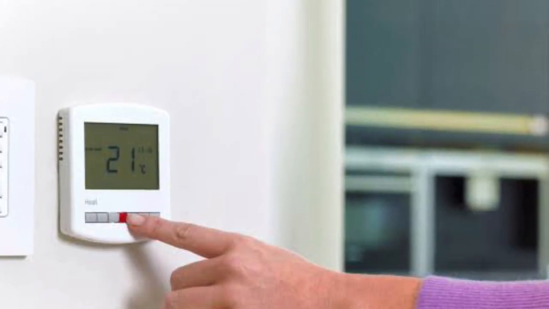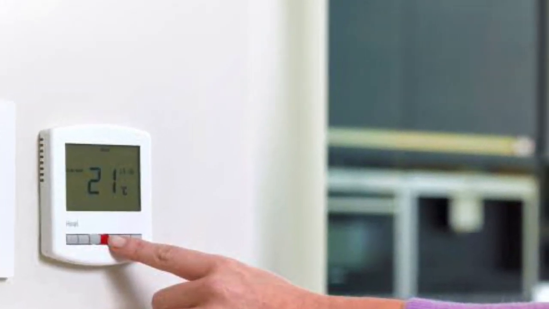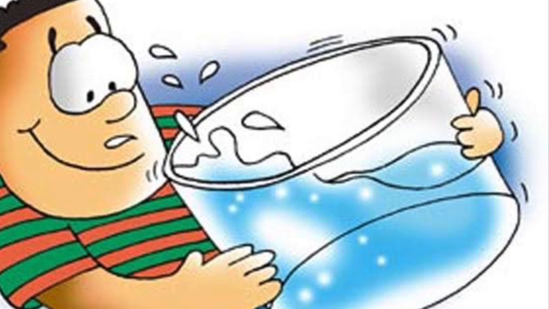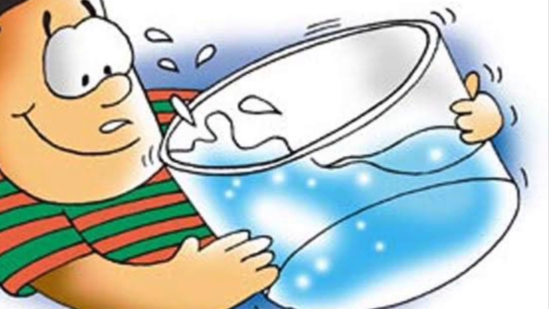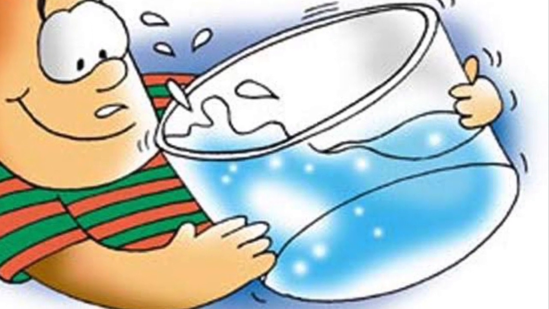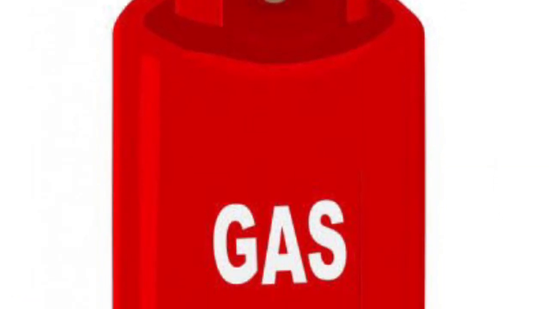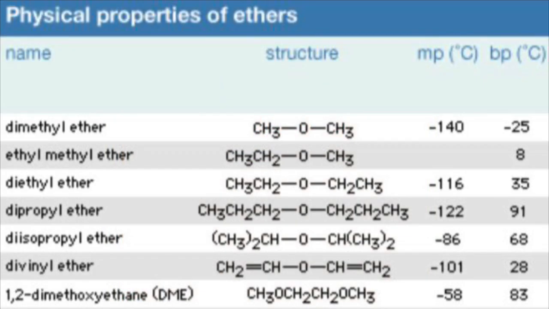The physical properties of aldehydes and ethers are almost the same at room temperature. At room temperature, the state of matter of these two is liquid. The only exception is formaldehyde, which has a gas state of matter. In this next picture, you can see more about the physical properties of ethers,